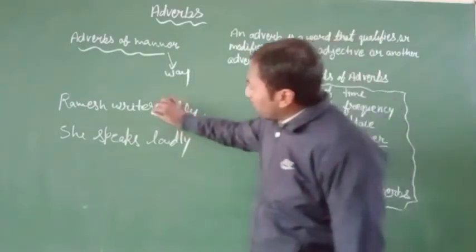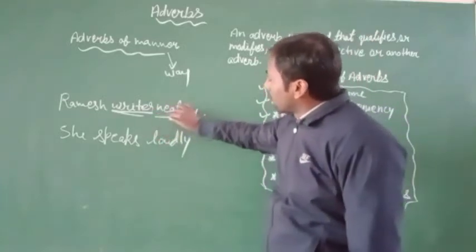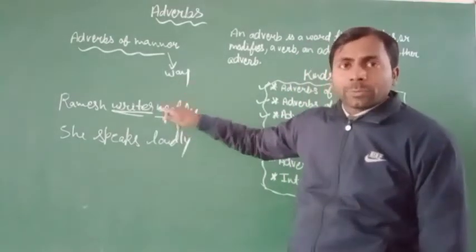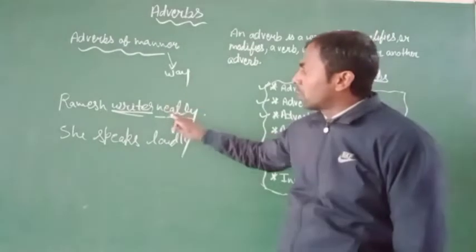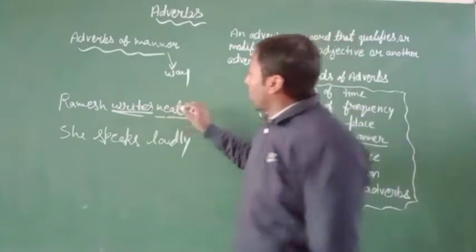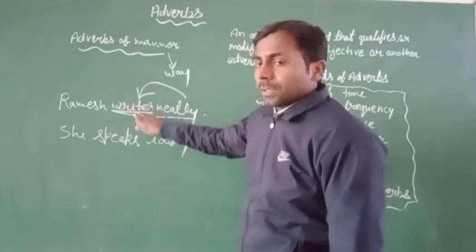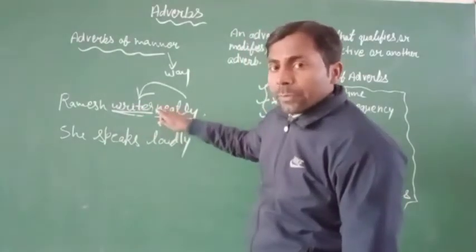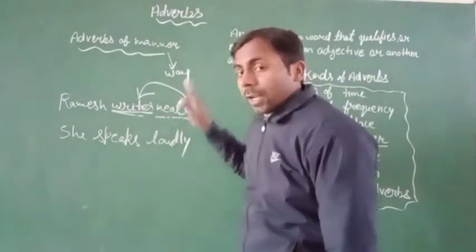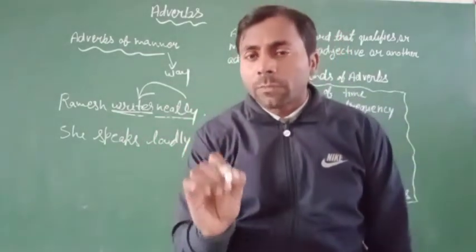Here the word writes is the action word, and the next word is neatly, and this word neatly expresses how something happened, how Ramesh writes. You can see this word neatly is connected to writes, modifying or qualifying the word write, and it tells us how to write. It expresses the way of writing.